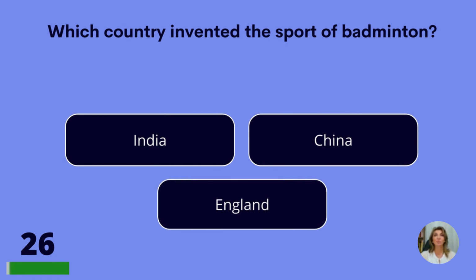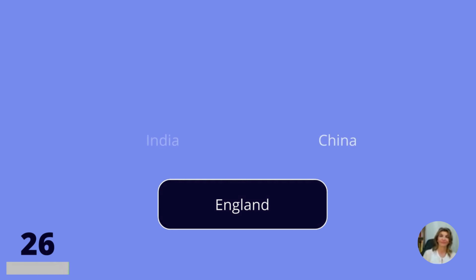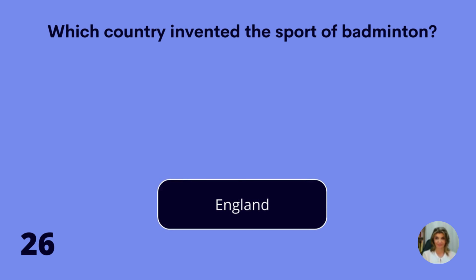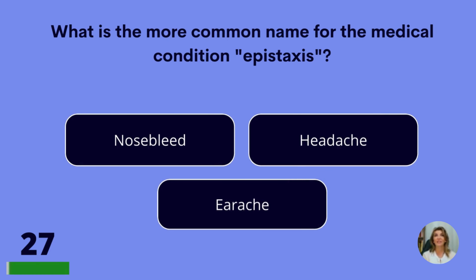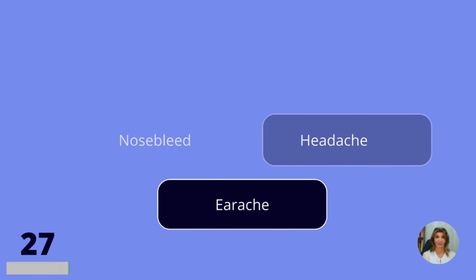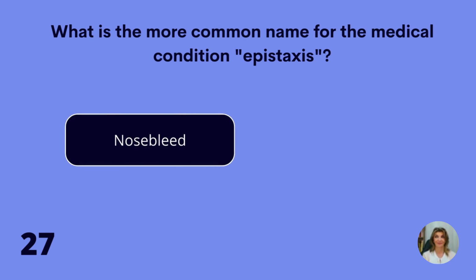Which country invented the sport of badminton? India, China, or England? England. What is the more common name for the medical condition epistaxis? Nosebleed, headache, or earache? Nosebleed.